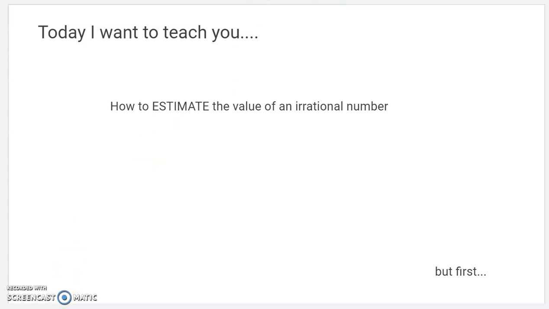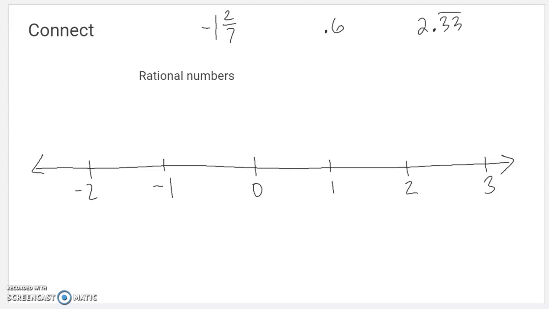And off we go. All right, for starters, I want to remind you how we estimate and deal with rational numbers. Remember, rational numbers can be written as a fraction. The way we'd put that on the number line or estimate where it was, we'd come down here and say, okay, I'm going to go over -1, and then I'm going to go over a little more, another 2/7.